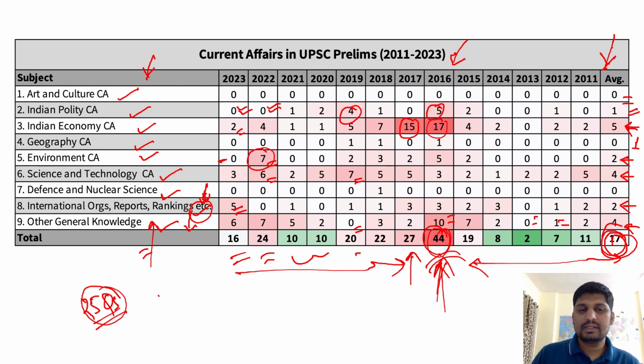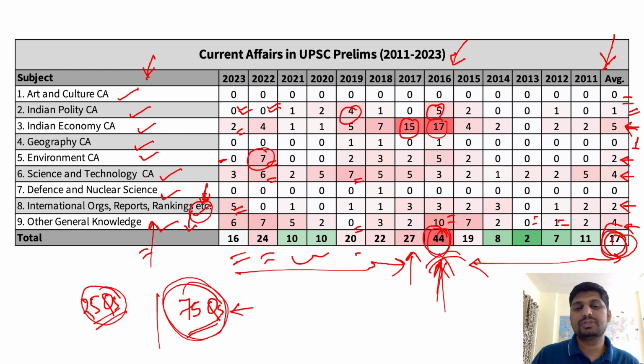But let's say 25 comes from current affairs and 75 questions come from the static syllabus. There you can target very good accuracy. Your strategy should be that you'll score on the basis of these 75 questions only, and whatever you get out of the 25 will be bonus, like a cushion.